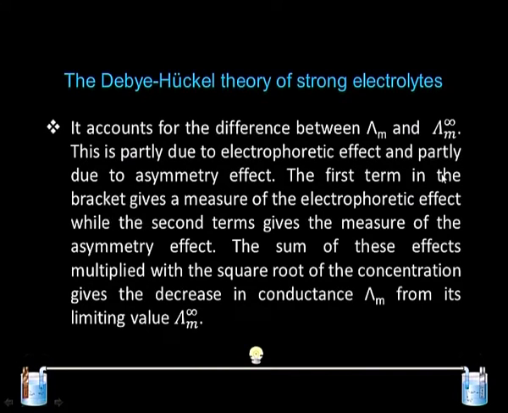The first term in the earlier equation gives the measure of the electrophoretic effect, and the second term gives the asymmetric effect. These are the two important factors which give a different equivalent conductance at infinite dilution than at any other concentration. First we will try to understand what these two effects are.